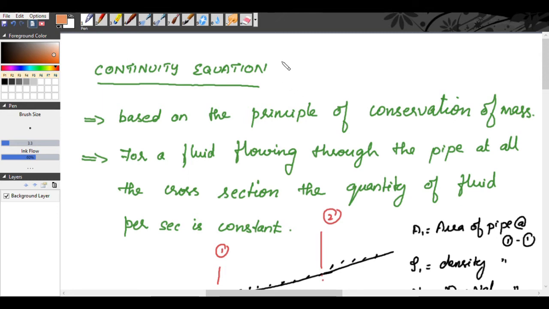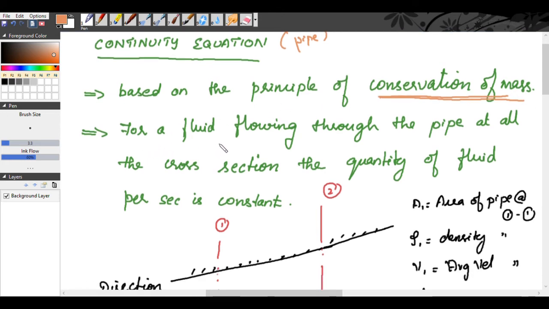First of all, we are going to see the continuity equation for a fluid flowing in a pipe. This continuity equation is based on the principle of conservation of mass. That means mass is constant at every cross section.